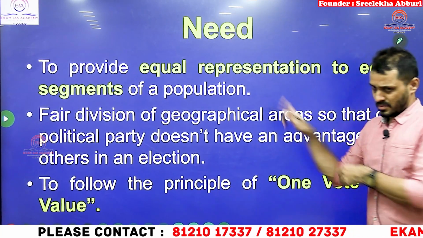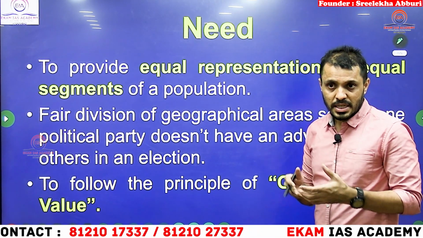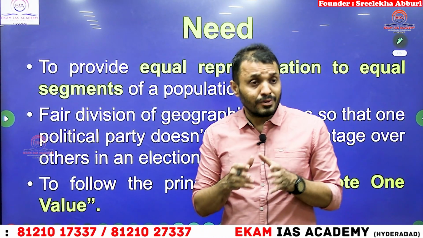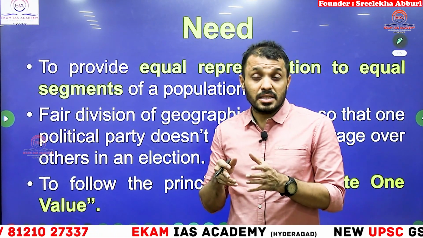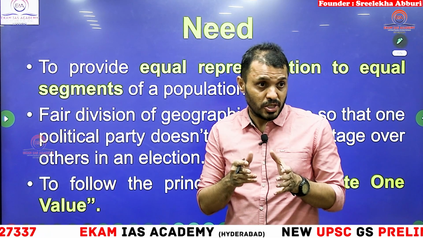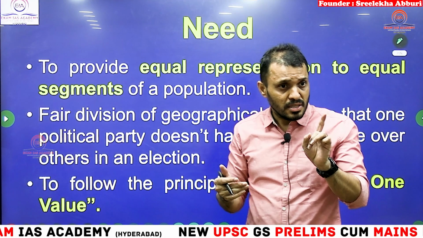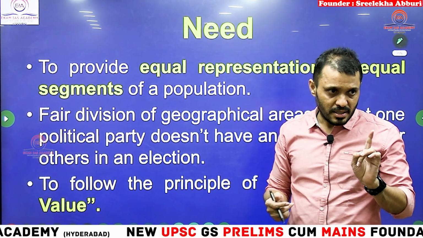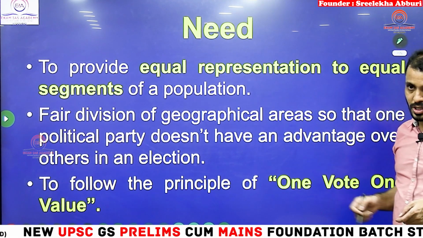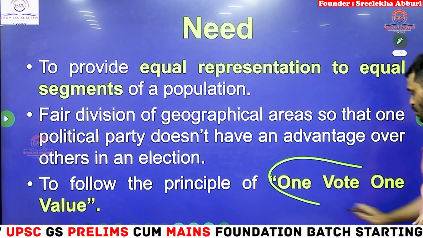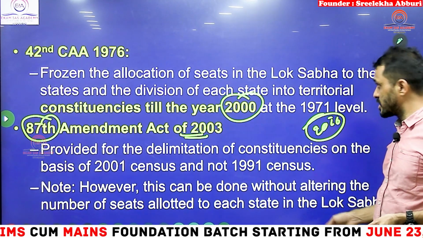Okay. Next, why do you have to do the delimitation? You have to do the delimitation because each and every state should get equal representation, at least a fair representation. For example, state A has 10 lakh population, it has 10 seats. State B, which has 1 lakh population, must have at least 1 seat. The fair representation must be done. That can be ensured only through delimitation, students. Delimitation will ensure one vote, one value. One vote, one value. It will be ensured by delimitation, students.